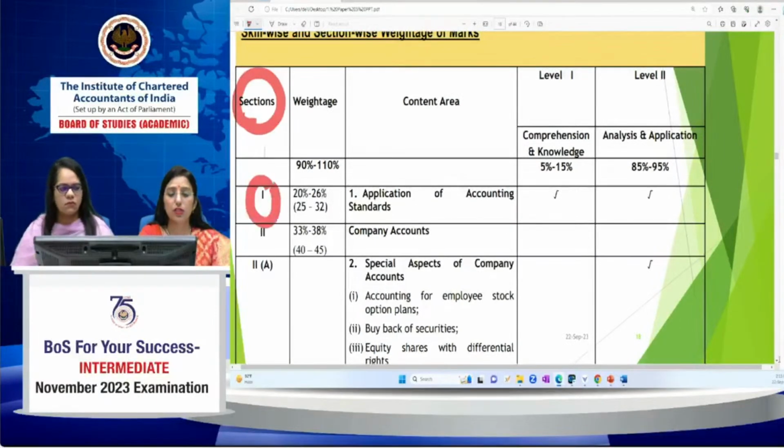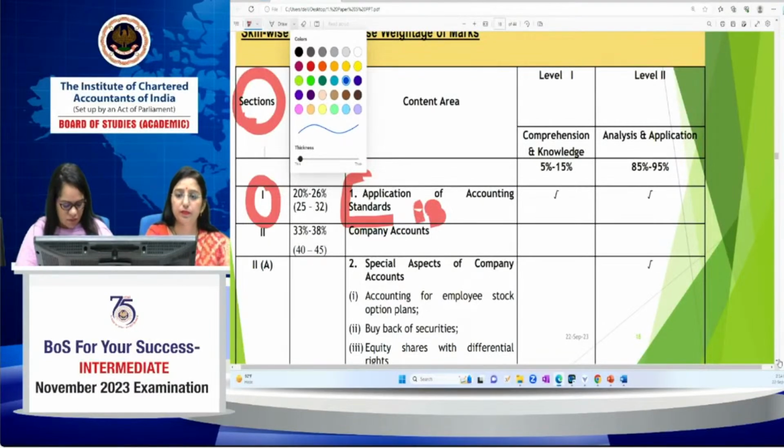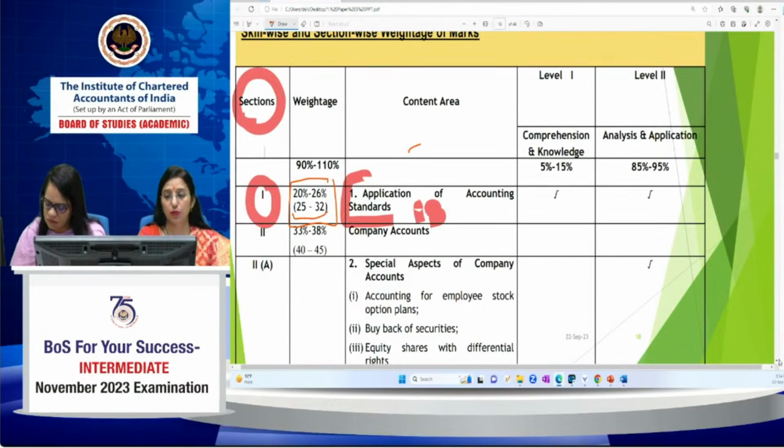The first section covers the chapter which is related to the application of accounting standards. In the application of accounting standards, as we have already discussed, there will be 13 accounting standards. And the weightage for this will be 20% to 26%. That means 25 to 32 marks will be allotted.